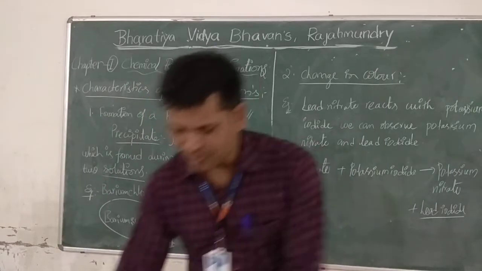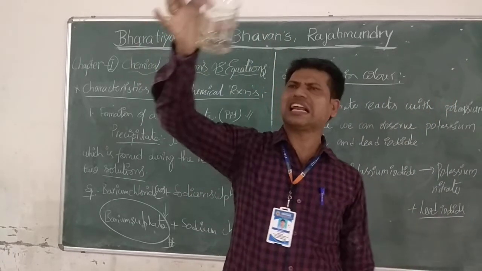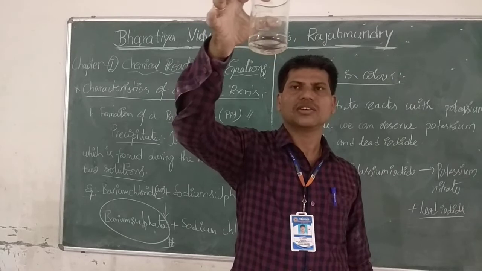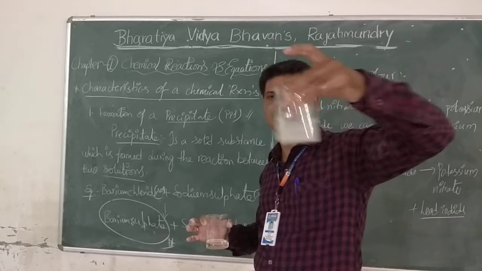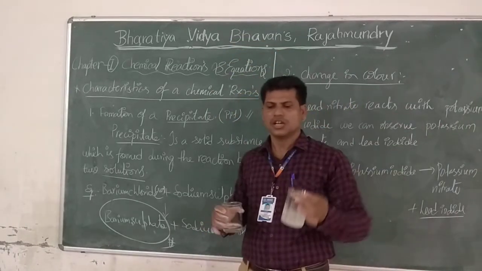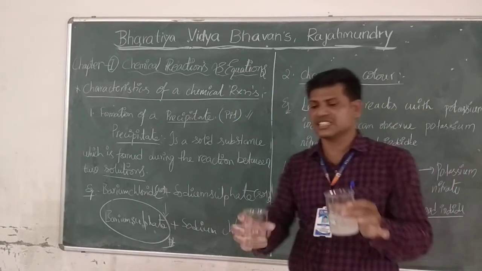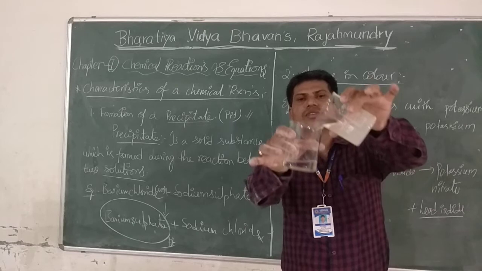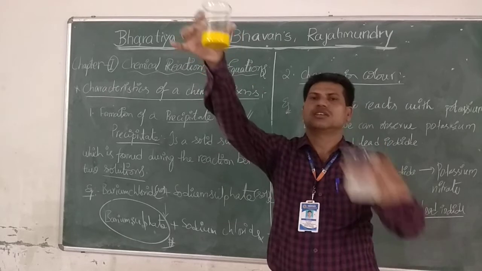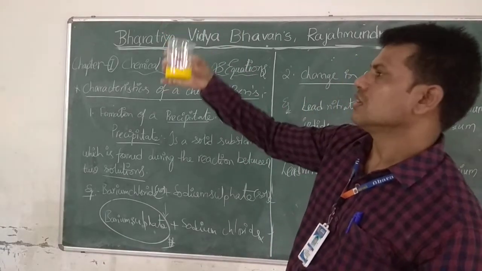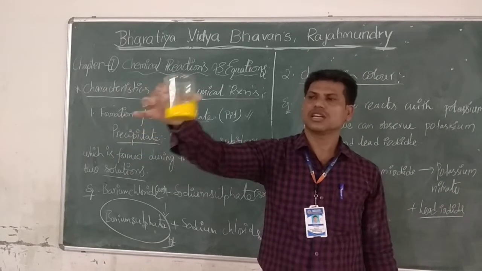The color will change. See, this is a potassium iodide solution. Very clear, transparent solution. And this is lead nitrate solution. By adding these two chemicals, we can observe the change in color. See how it will be. All of you see? See, color change happened. This is very, very important. We can observe the color change.